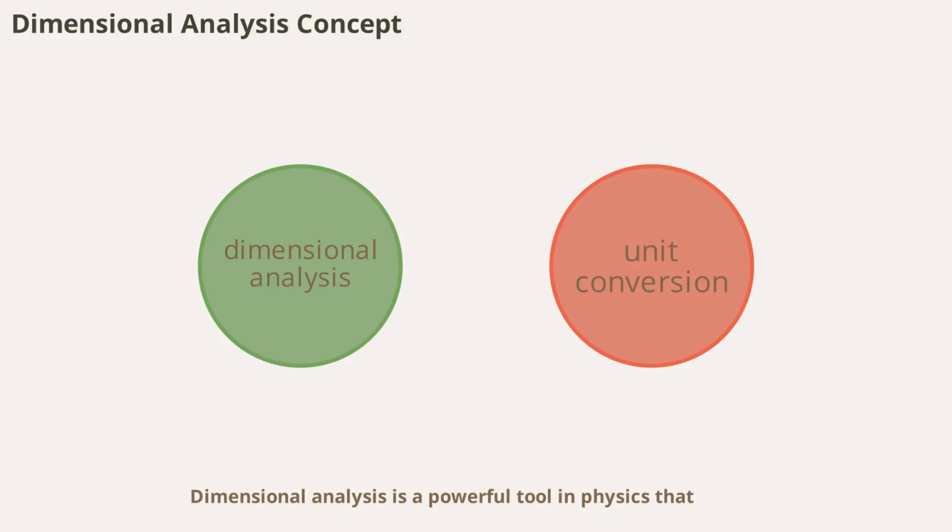Dimensional analysis is a powerful tool in physics that helps us check the consistency of equations and convert units. By analyzing the dimensions of physical quantities involved in an equation, we can verify if the equation makes sense. For example, if both sides of an equation have the same dimensions, the equation is likely correct. Dimensional analysis is also useful for converting between different units and solving complex problems.